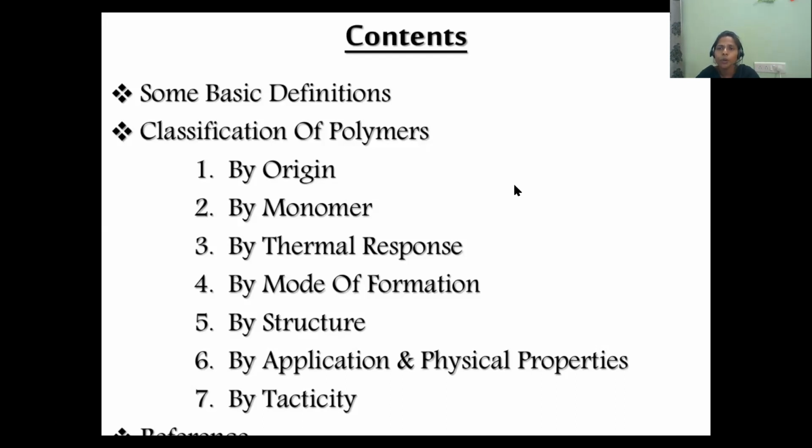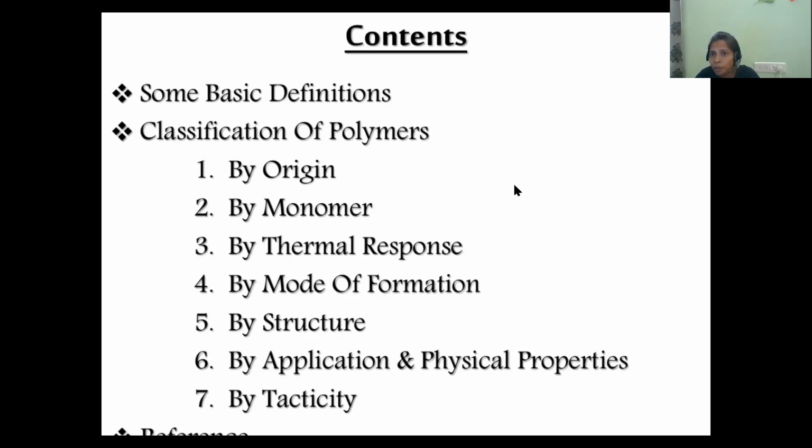Just let us recall what is meant by the polymer. A polymer is a macromolecule which is synthesized by the combination of a larger number of smaller molecules. So when a larger number of smaller molecules are combined, we get a new compound. That new compound is called the polymer, which is a macromolecule. Macromolecule is nothing but a big molecule. And the process of formation of polymer is called polymerization.